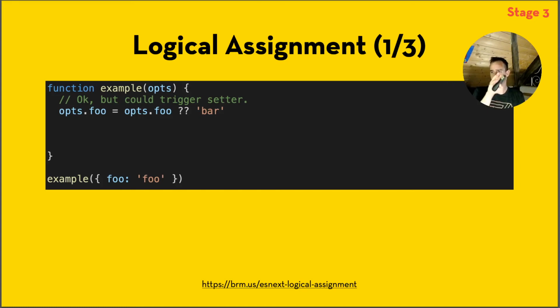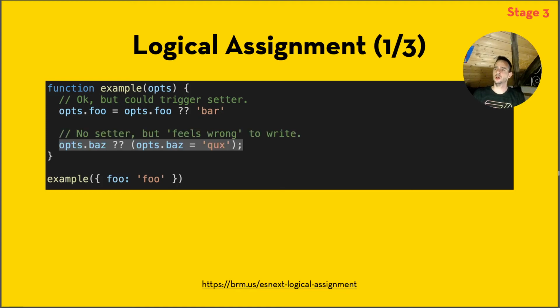Well, if we do this kind of thing, we could always trigger a setter because we always do a write. We always assign a value into options.foo. Either we assign options.foo into it, or we assign bar into it. So we could trigger a setter right there due to this assignment. You could write it like this if you want, but that just feels wrong to write. So options.baz, and then if that one is null or undefined, then set the value of cooks in there. Kind of weird to type.